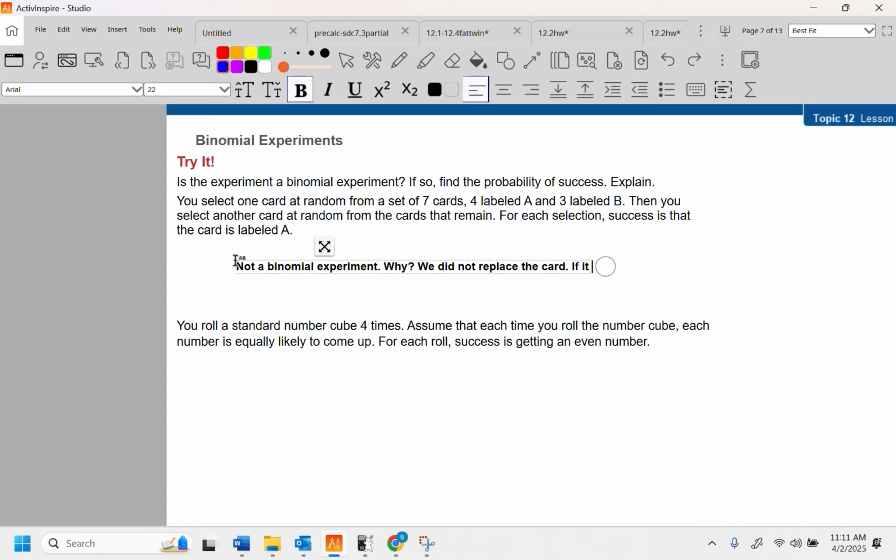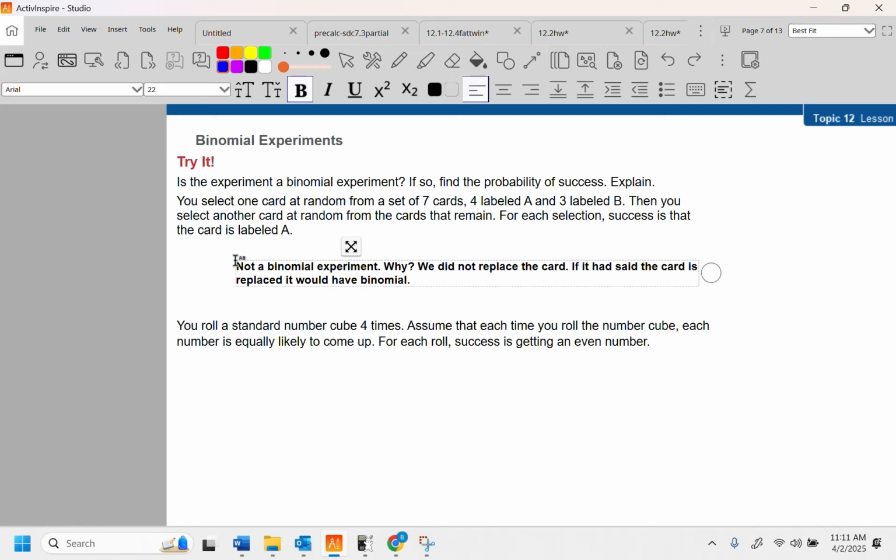If it had said the card is replaced, meaning put back into the deck, it would have been binomial. Because for the same reasons the last one was not binomial, if you pull a card, you change future probabilities. You become what we call conditional probability.